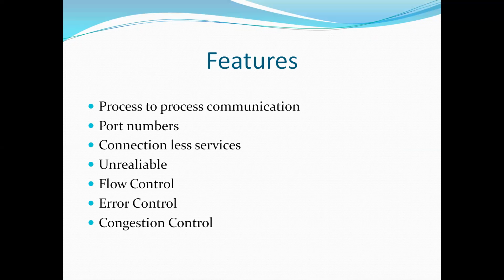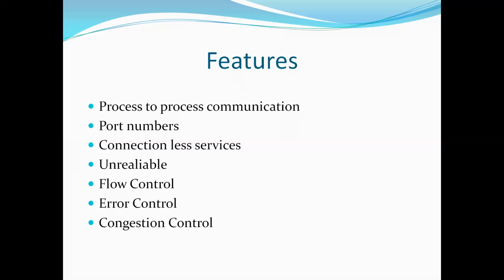Next point is unreliable. UDP is unreliable because the packets may be lost or delivered out of order. Here, there is no guarantee for delivery and no protection from duplication, because it does not bother about loss of data, and also there is no order and no sequence number given to the packets. The next comes flow control. Here no flow control mechanism is used. In UDP, flow control mechanism is not used.